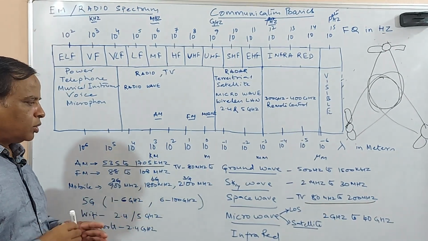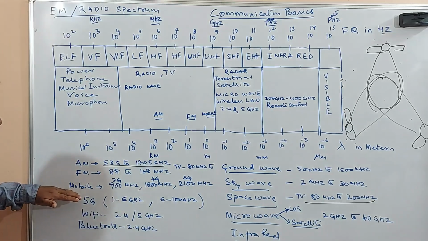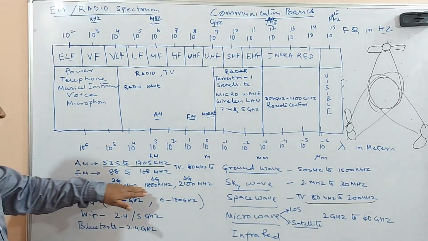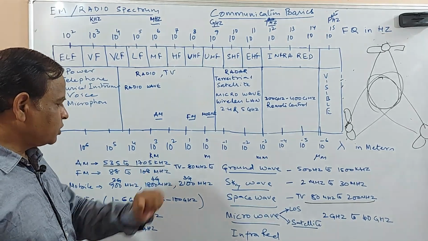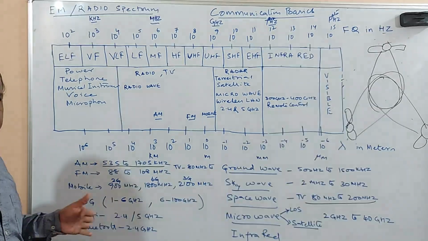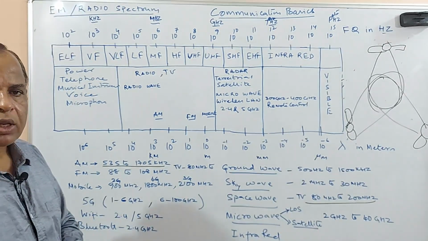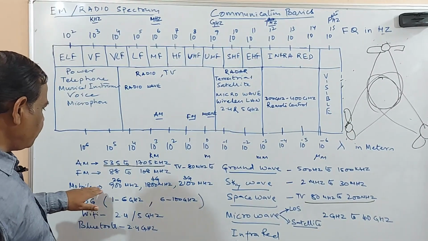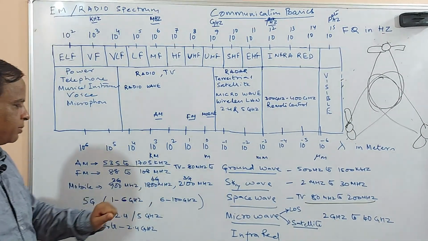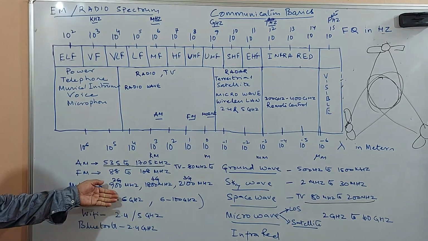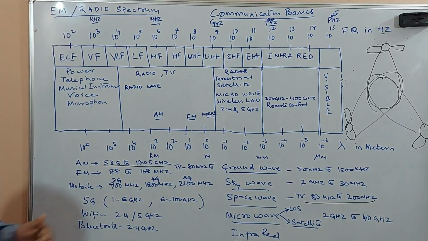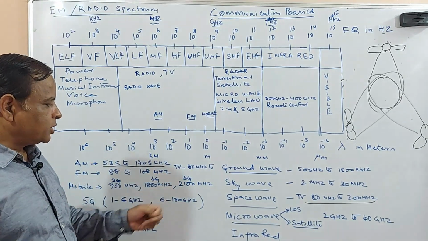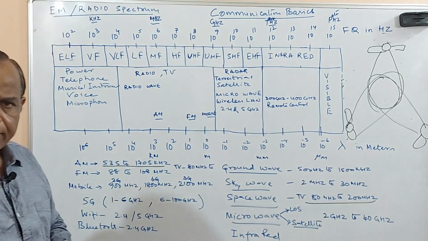Whenever you are using mobile communication, you have heard the terms 2G, 3G, 4G, and now the latest upcoming is 5G. They have been allotted particular frequency bands. In the case of 2G it was 900 megahertz, for 4G it is 1800 megahertz, and of course 3G has 2100 megahertz.